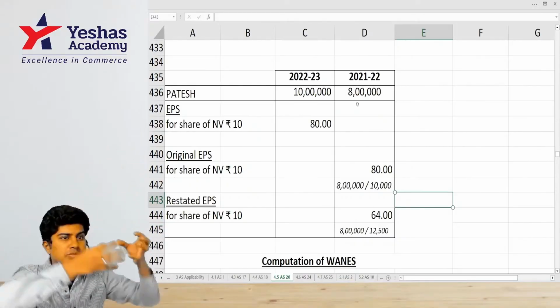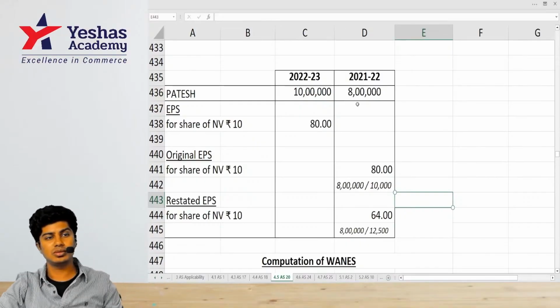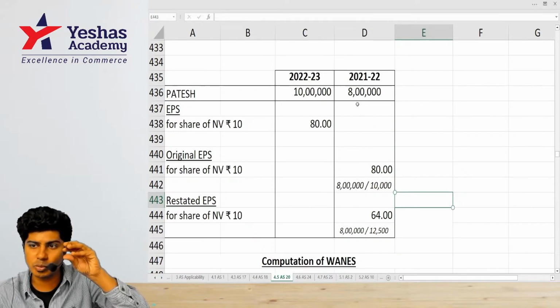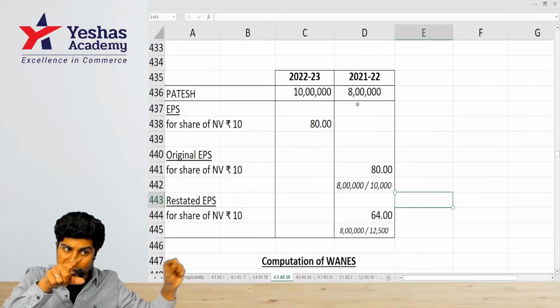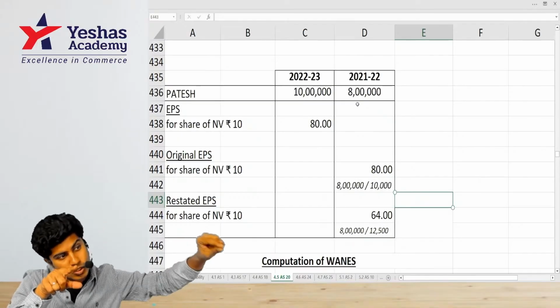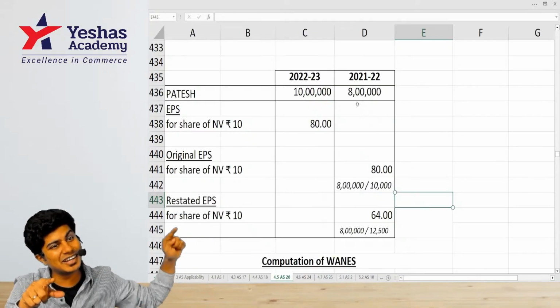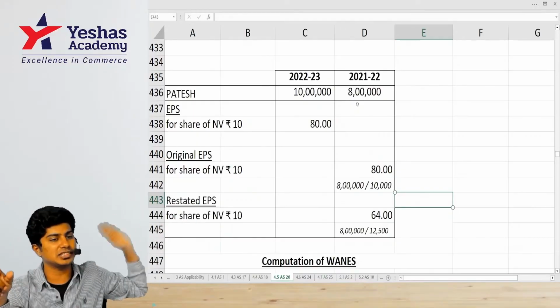That bonus issue is made out of reserves, which were there in the company last year also. So whenever you do a bonus issue, bonus shares are to be considered not just in the current year denominator, but in the previous year denominator also. Using that, we need to restate the EPS for last year.